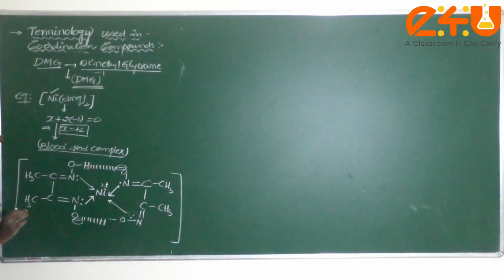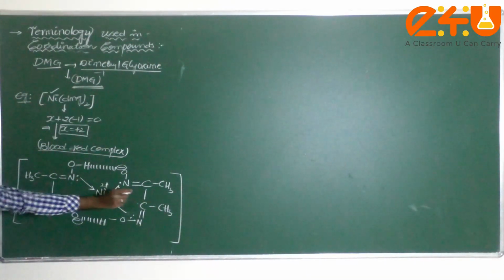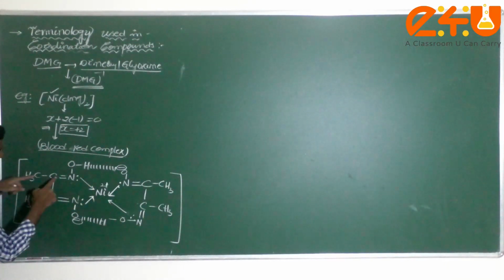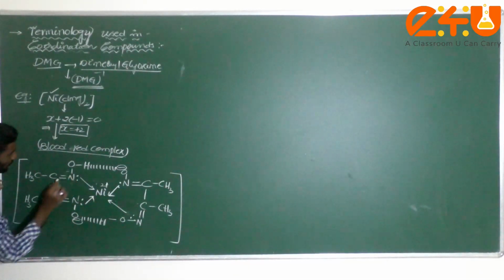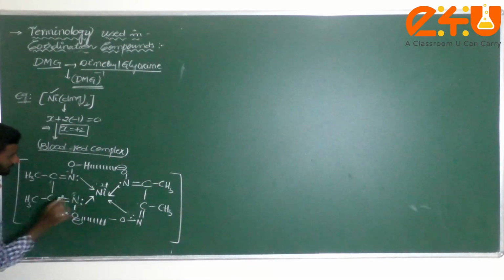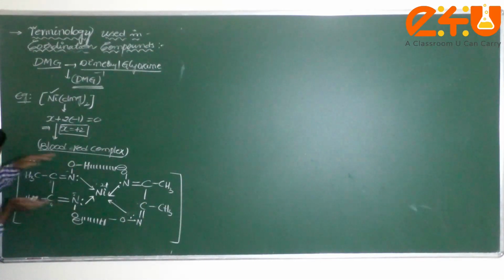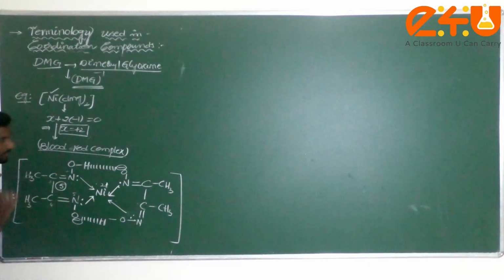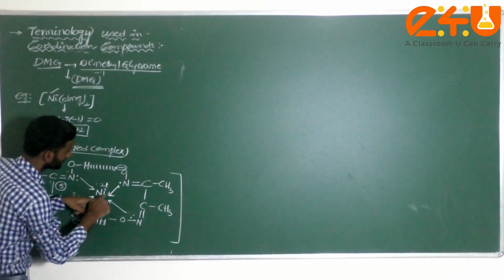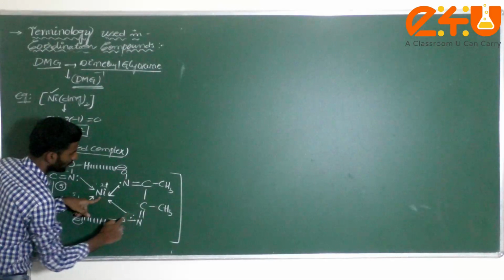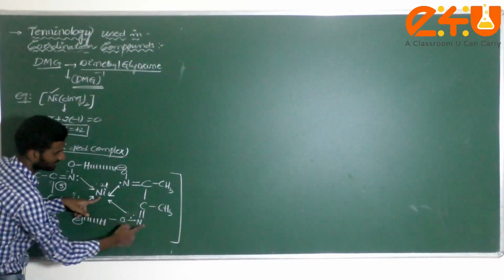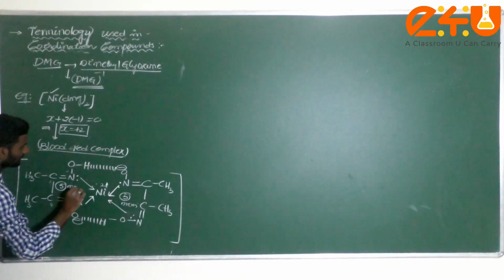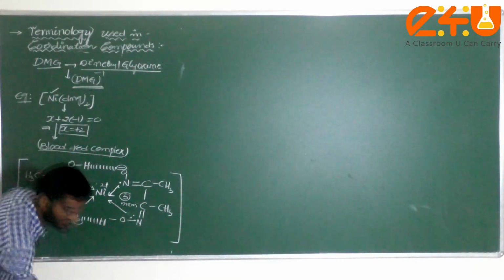So in that complex, what are you observing, and why did you draw this structure? Generally if you consider this molecule, check it here: this is 1, 2, 3, 4, 5. Am I correct or not? How many membered ring, dear student? Leave this one, we are not considering it. This one and this one are a 5 membered ring or not? This is a 5 membered ring. Next one you have to consider here: 1, 2, 3, 4, 5. Am I correct? This also comes under 5 membered ring. This one also is a 5 membered ring. Next one, come to this part here.